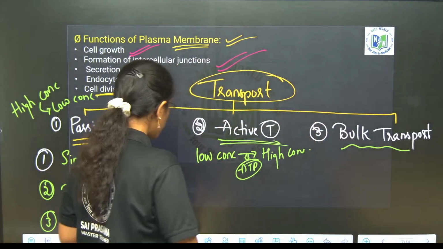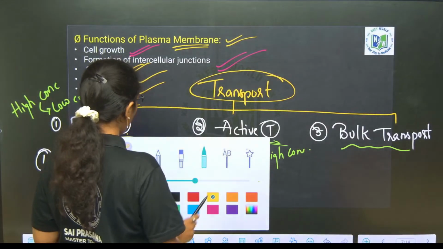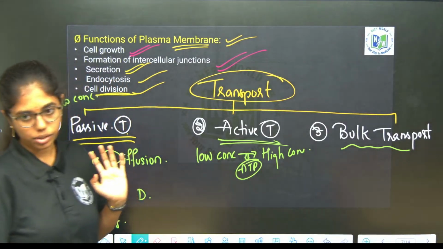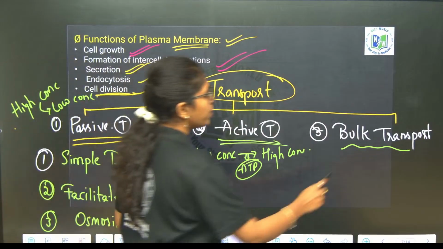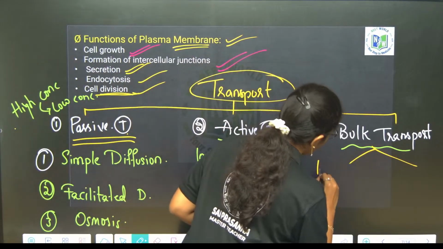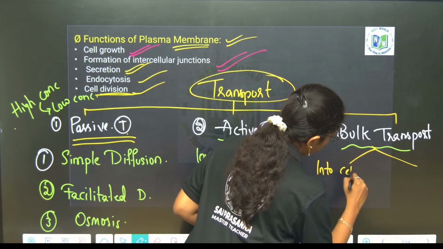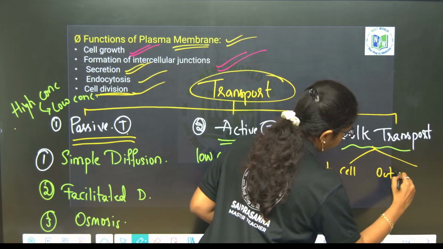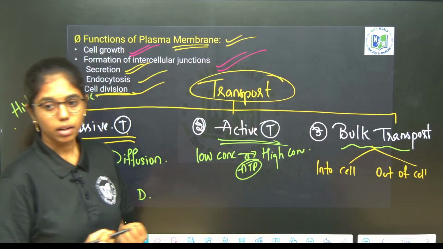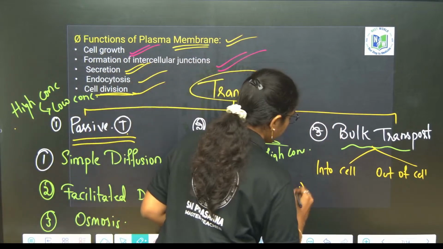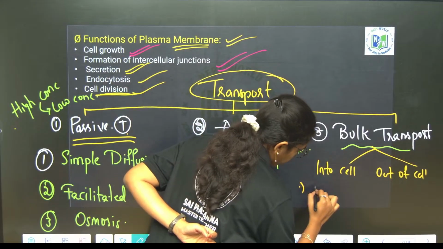As such, we have movement of liquid molecules and movement of solid particles into the cell and out of the cell. Movement of molecules into the cell, first, that can be endocytosis.